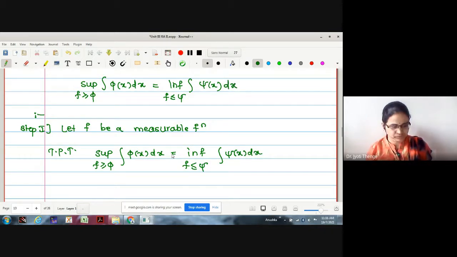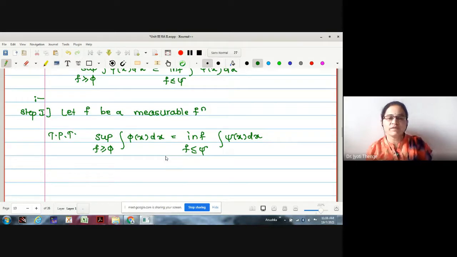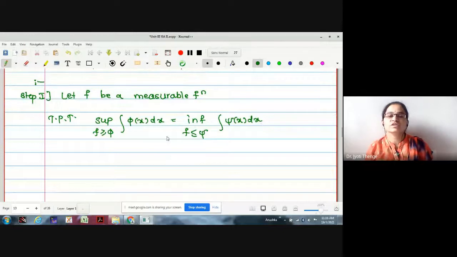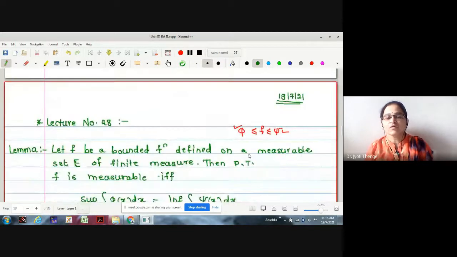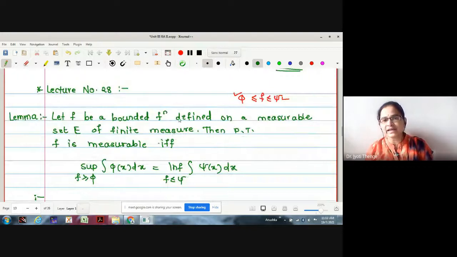Now, our aim is to find two simple functions which are going to cover your function here. That is like this situation. We wanted to find out, right? For this, we will make partitions of this y-axis on which f is going to lie, and accordingly we will construct the underlying sets E_k.